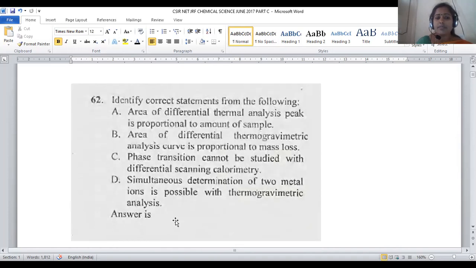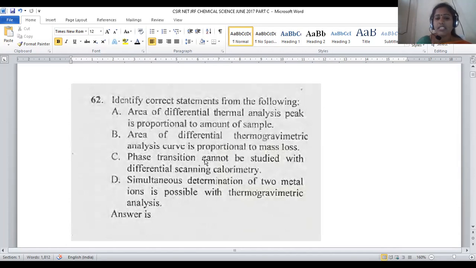Let us move on to question number 62. Identify the correct statement from the following. From all 4 options given, we have to predict which options are suitable for the given conditions. So it is a kind of analytical method.